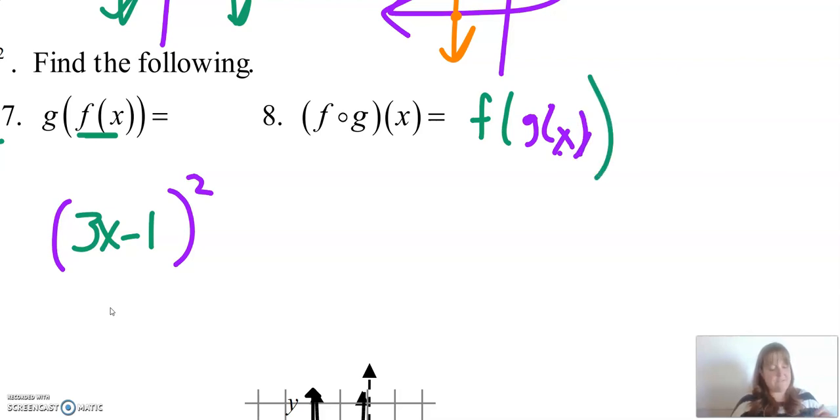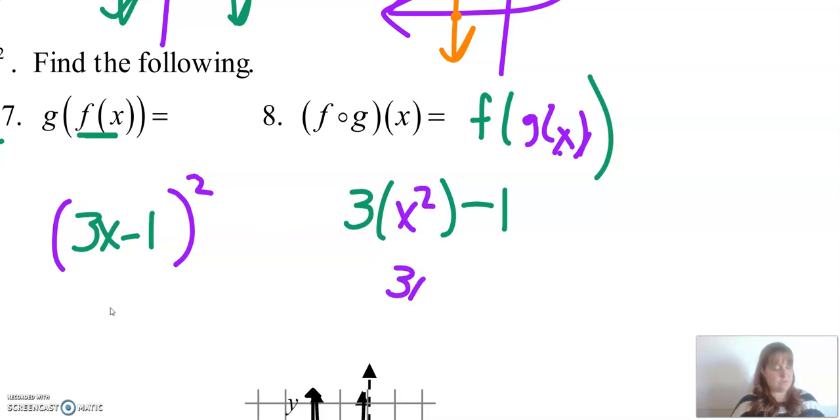You can almost say fog, f of g of x, is kind of how you can see it. So remember, the function f is 3 times something minus 1, and we're going to put g everywhere there was an x. Well, g was x squared. So this is 3x squared minus 1. And you notice that the 3 isn't squared because we didn't put the 3 inside of this function. We put this function inside of that function.